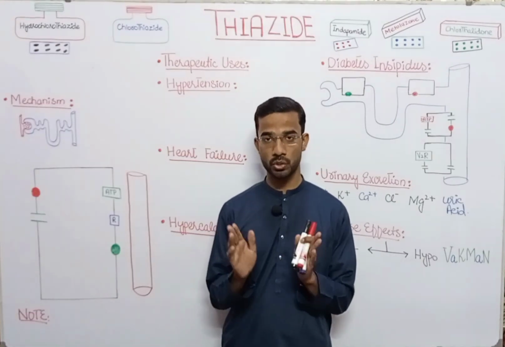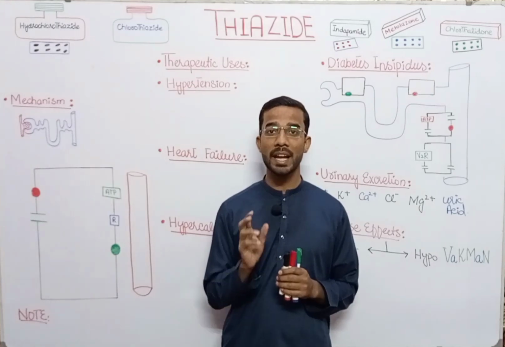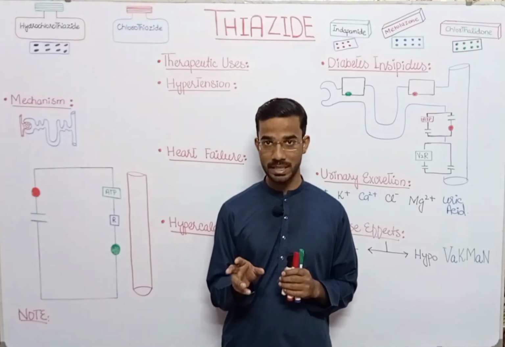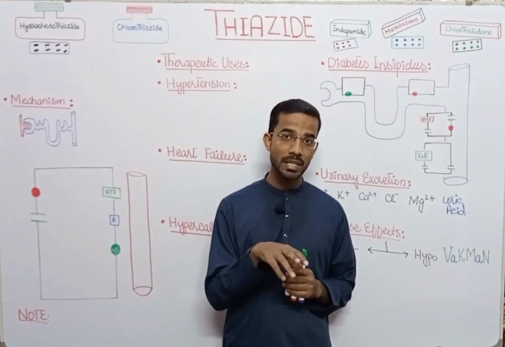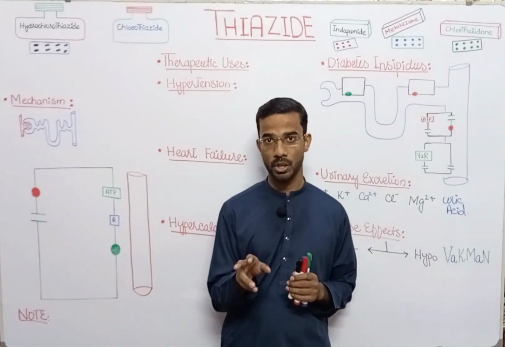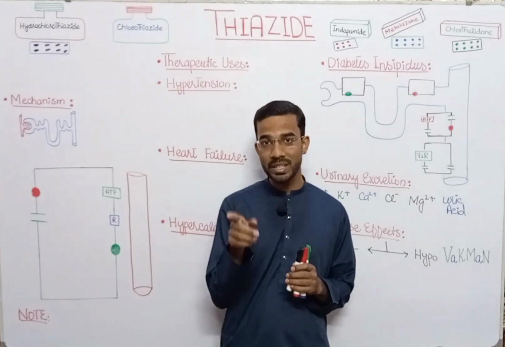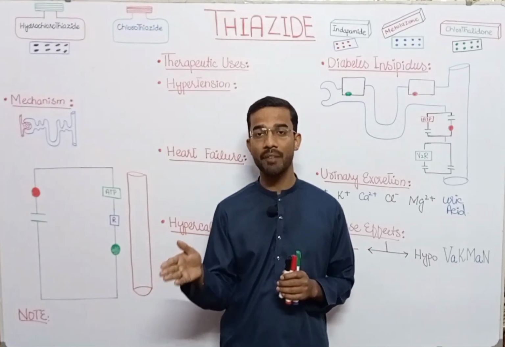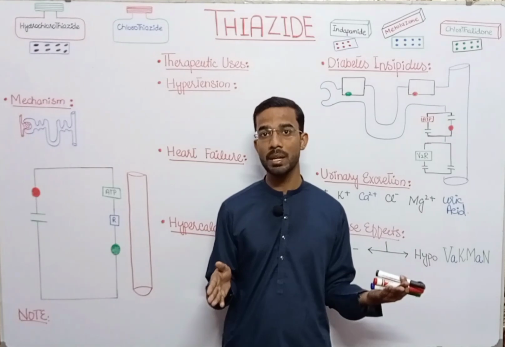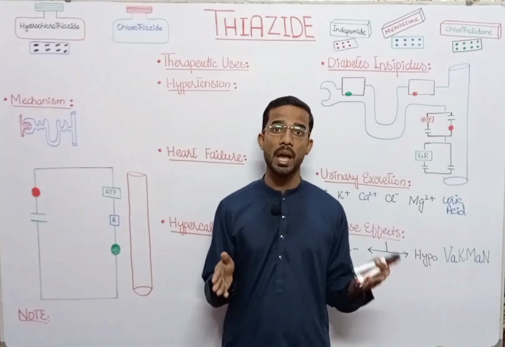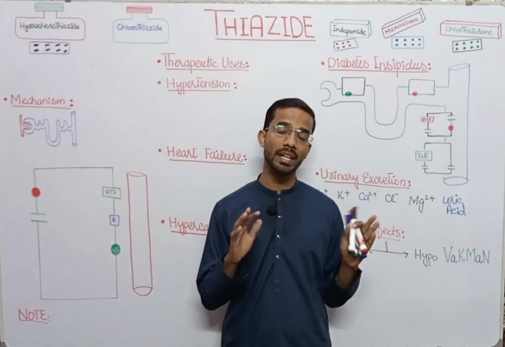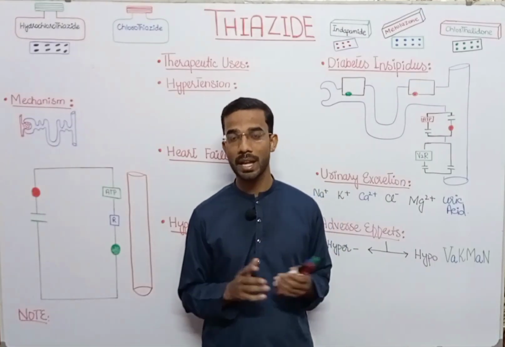So, we say thiazide and thiazide-like diuretics. There is a difference between these two terminologies. Thiazides actually contain a structure which is called benzodiazine, and thiazide-like diuretics lack this structure, the benzodiazine. So on the basis of this structural difference, we call thiazides those having the benzodiazine structure, and thiazide-like diuretics those lacking it. But their characteristic mechanisms of action and their adverse effects are similar, so we categorize them together.